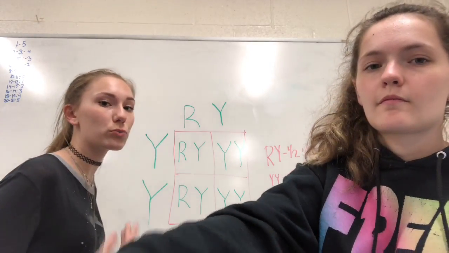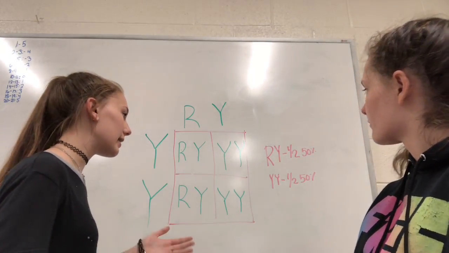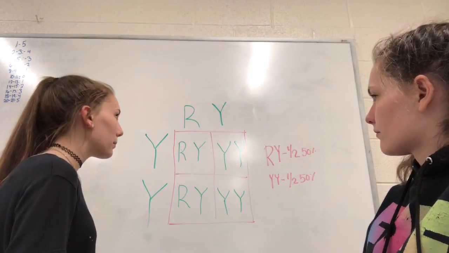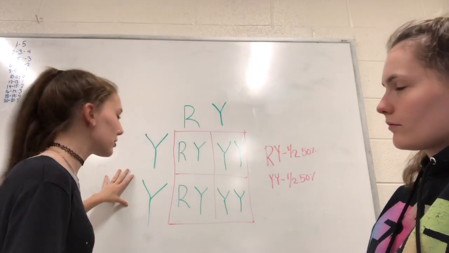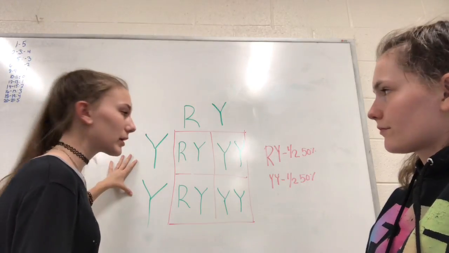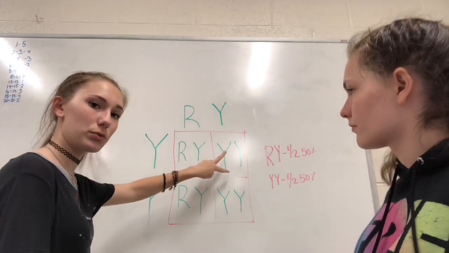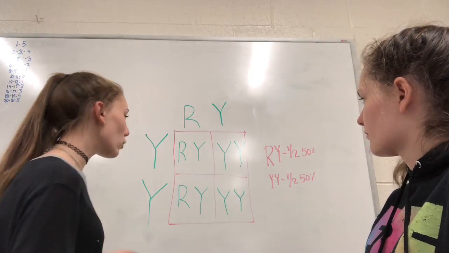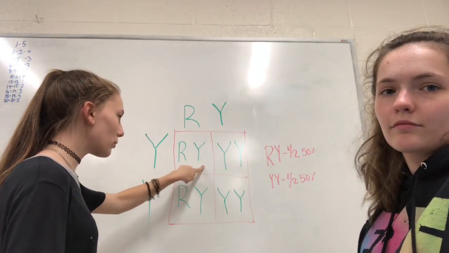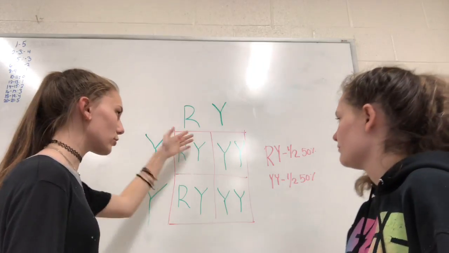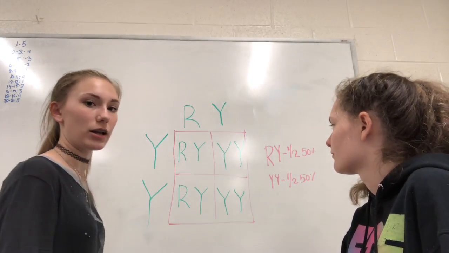I have no red flowers in this crossing because this parent has no red alleles in it. The phenotypes for this will be yellow for the 2 double Y's, and orange for the R and the Y, and the second R and the Y. So 50% are orange and 50% are yellow.